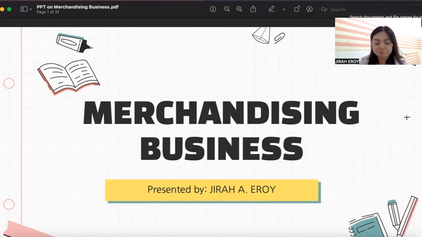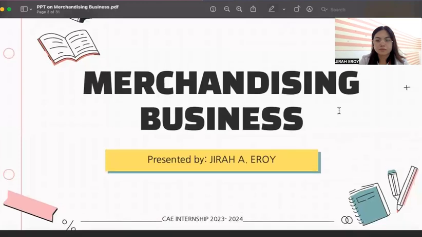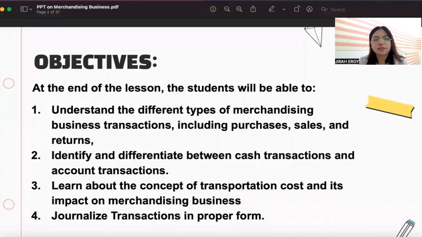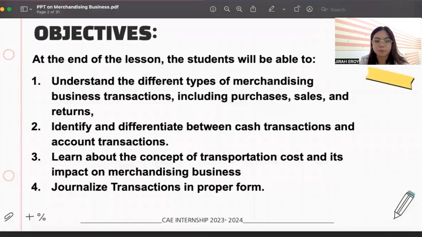Today I am here to discuss merchandising business, specifically journalizing merchandising business transactions. At the end of this lesson, the student will be able to understand the different types of merchandising business transactions, including purchases, sales, and returns, identify and differentiate between cash transactions and account transactions, learn about the concept of transportation costs and its impact on merchandising business, and journalize transactions in proper form.